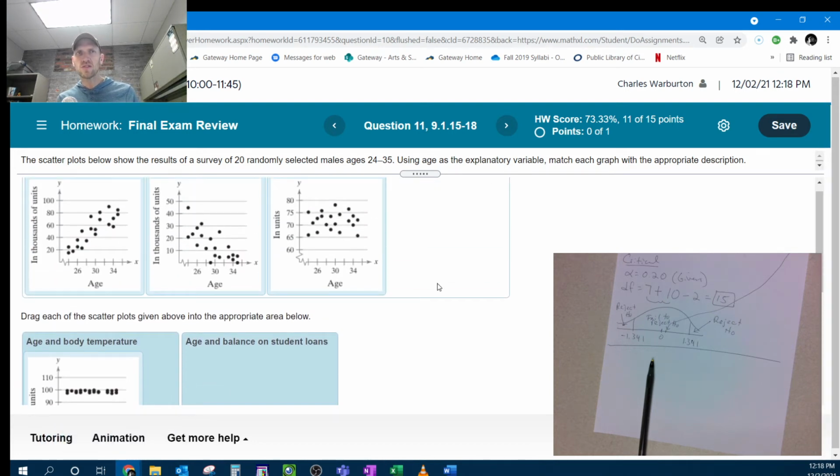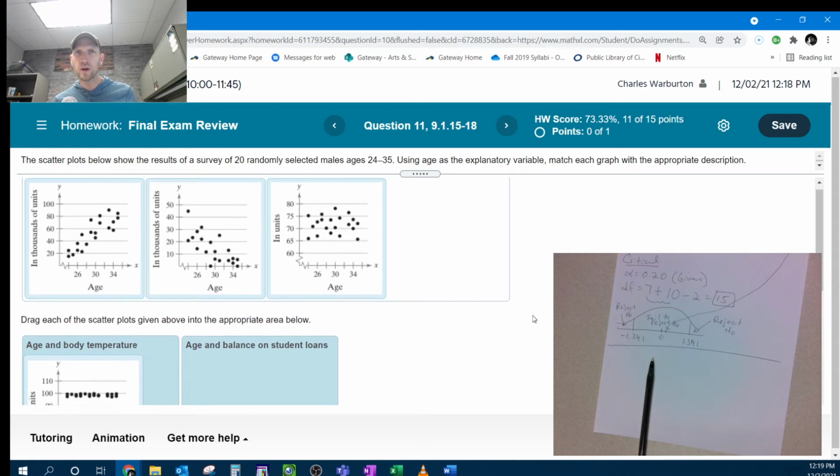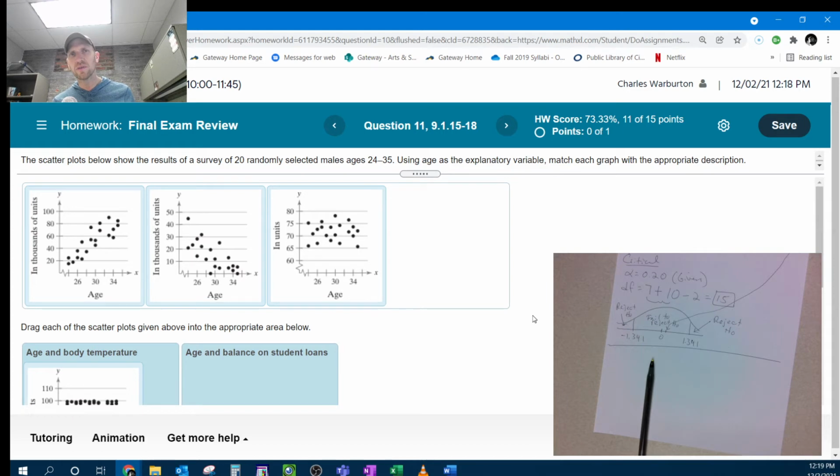Age and balance on student loans. Notice where the age starts off. The age starts off in like your early 20s. So at your early 20s is where most people start getting out of college. So your student loans should be going down because hopefully you're paying those off.